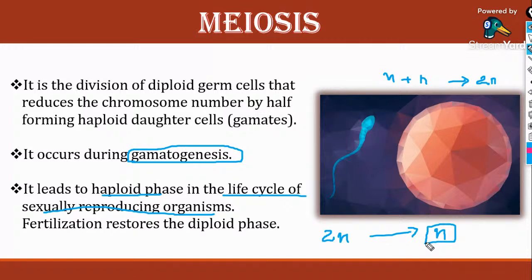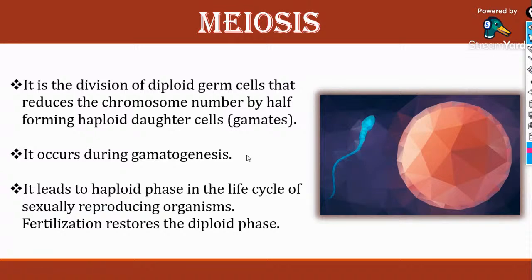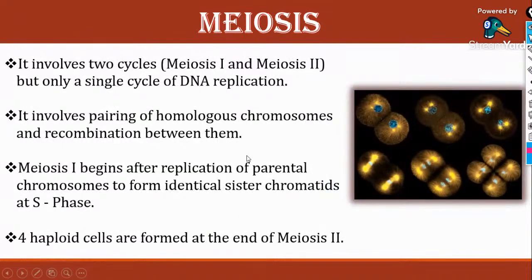Is it clear till now? Then how is the ploidy restored? After fertilization, the ploidy is restored back to diploid. Hope that's perfectly clear so that I may move to the next slide.